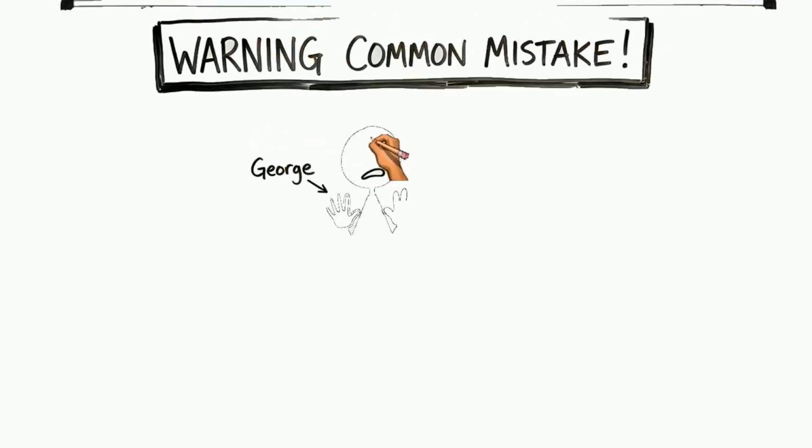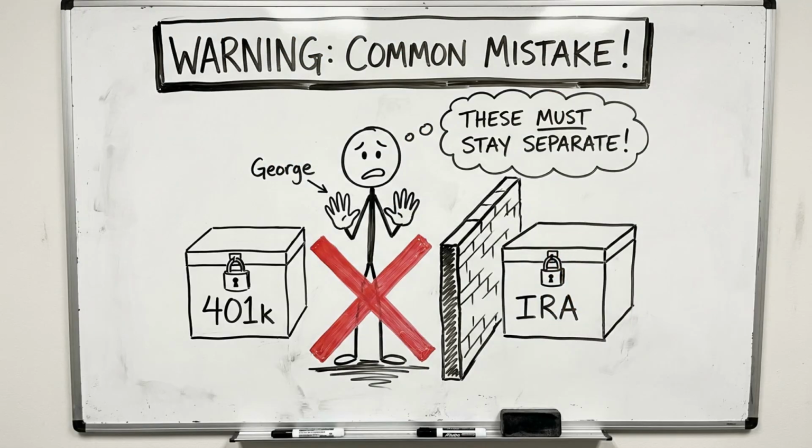401k accounts cannot be aggregated with IRAs. If you have both a traditional 401k and a traditional IRA, you must take the 401k RMD from the 401k account and the IRA RMD from an IRA account. You cannot combine them. This is a common mistake that creates compliance problems.